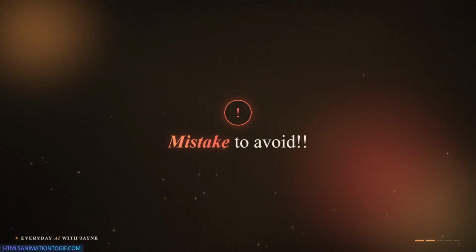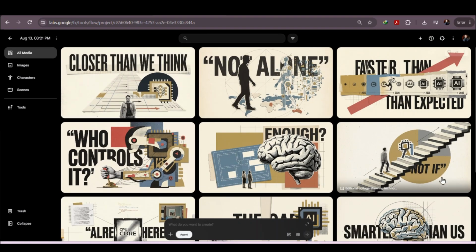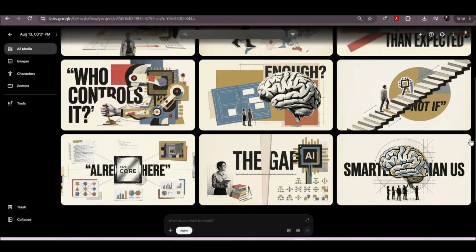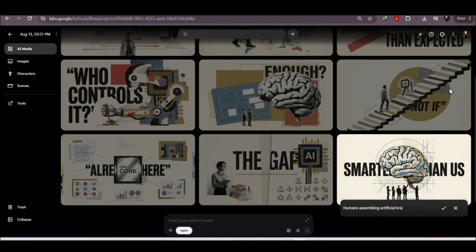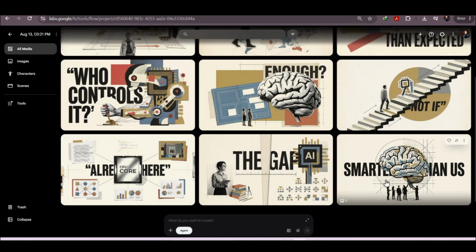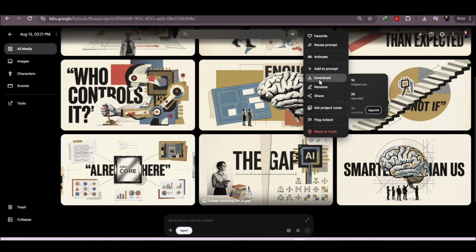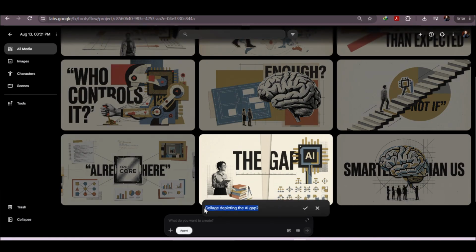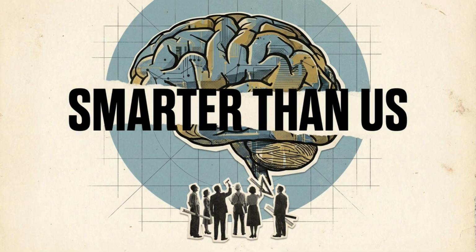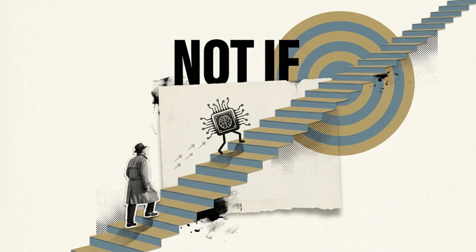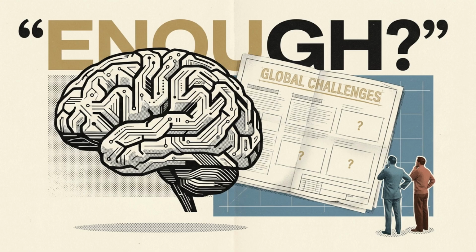Now, a mistake you must avoid. Once it has generated all these scenes for you, this portion is extremely important. You will go back and rename the scenes 1, 2, 3. Rename them according to how the scene is so that you'll be able to organize your projects. If you miss this portion, your project is going to be scattered. That is done, and looking at some of our images, they look so amazing.